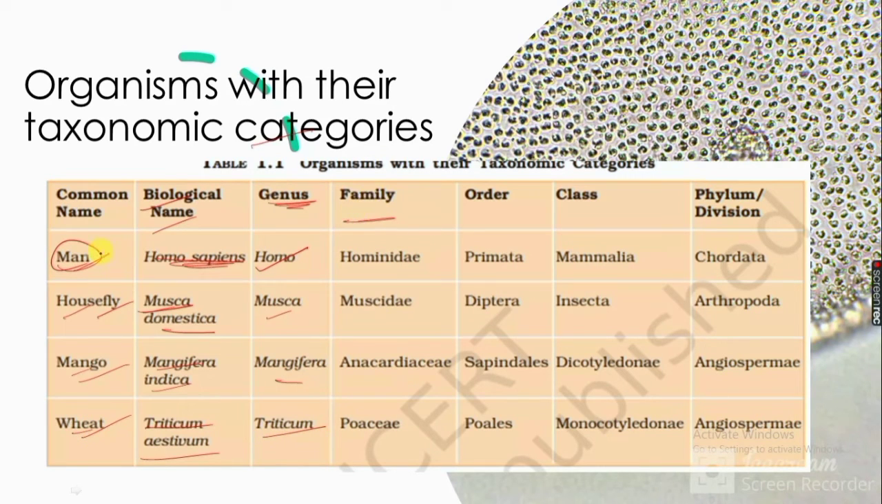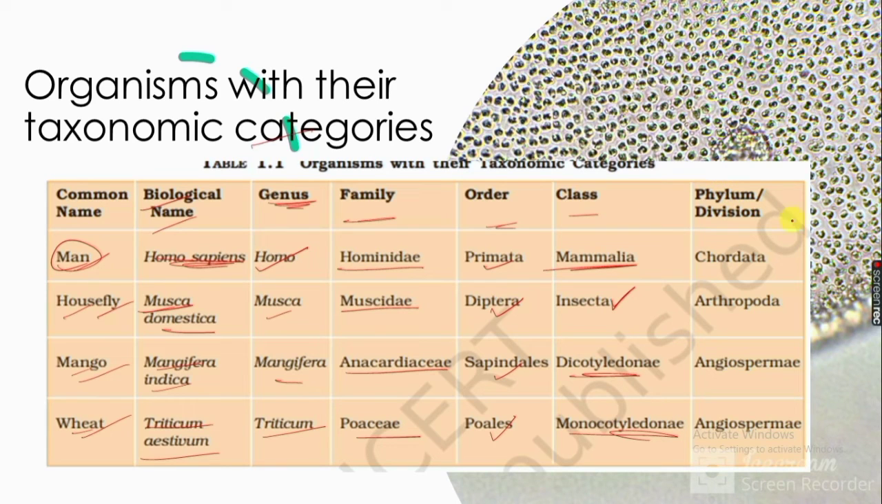Order: man is included in order Primata, housefly in Diptera, mango in Sapindales and wheat in Poales. Class: man is included in Mammalia class, housefly in Insecta, mango in Dicotyledonae, wheat in Monocotyledonae. Then phylum or division: man is included in phylum Chordata, housefly in Arthropoda, mango in Angiospermae, and wheat in Angiospermae.